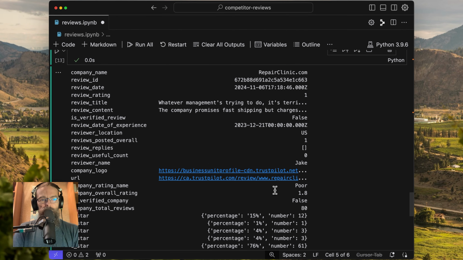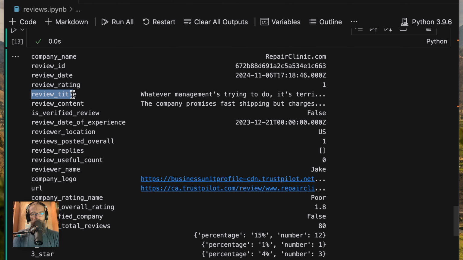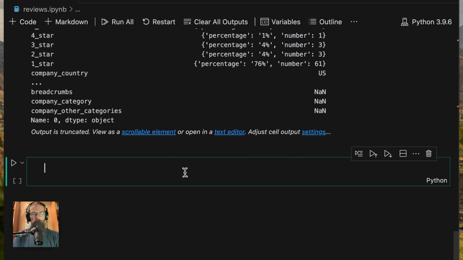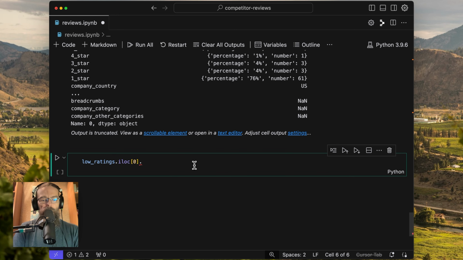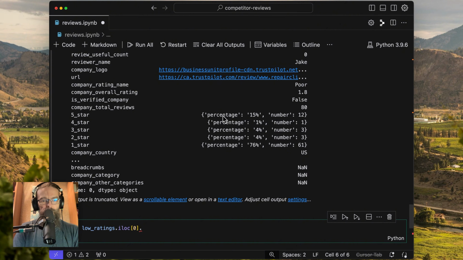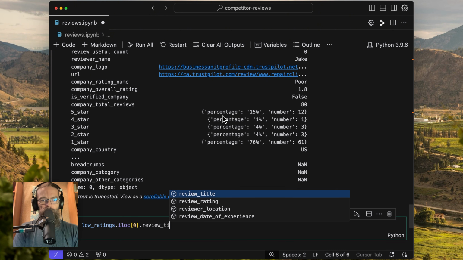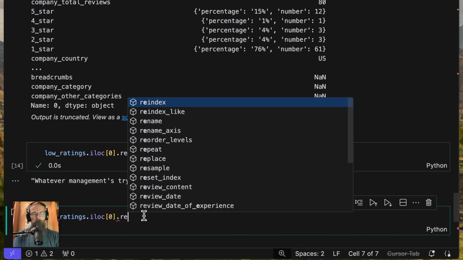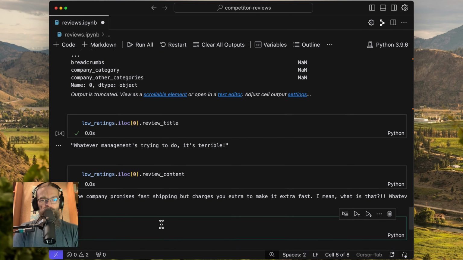The thing I'm interested in here is actually these two fields. I'm interested in the review title, and I'm interested in the review content. So now that we know what that looks like, let's grab this and go down to the next cell. And I actually want to look at that. I think it was the review title, right? Yeah. So I think we can just go review title. And then if we put this in here, we can go review content.